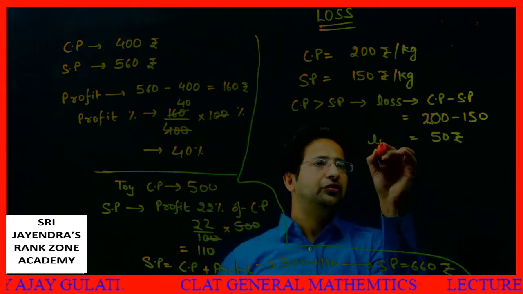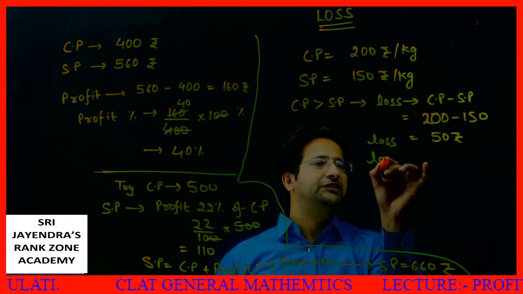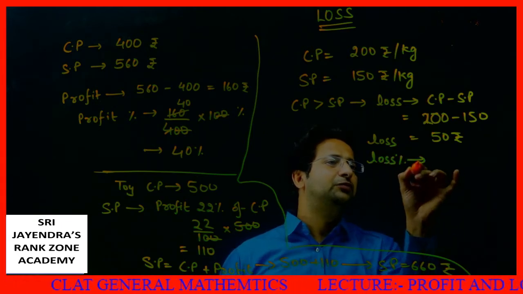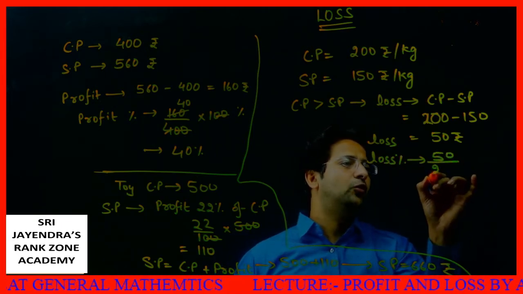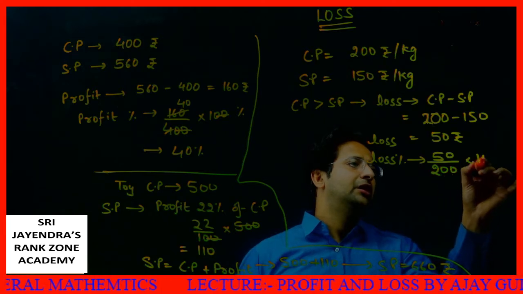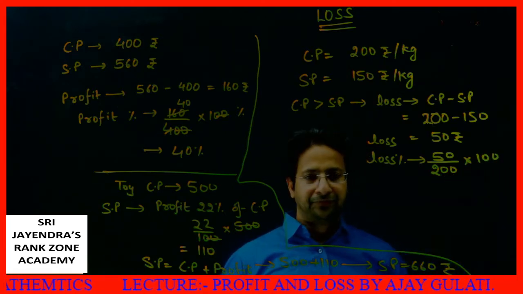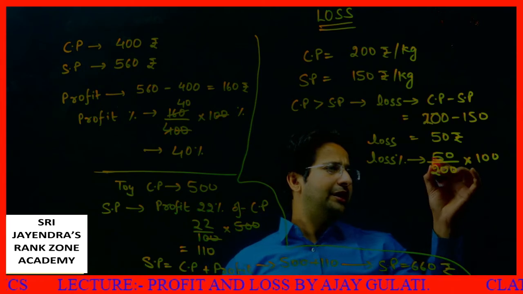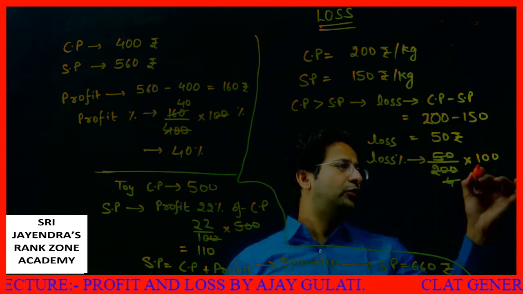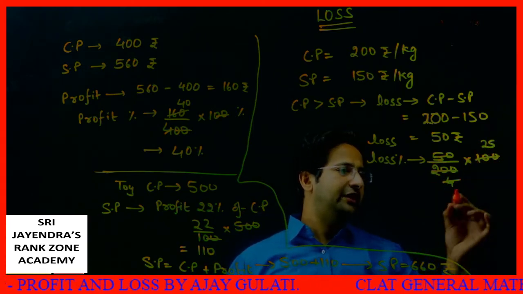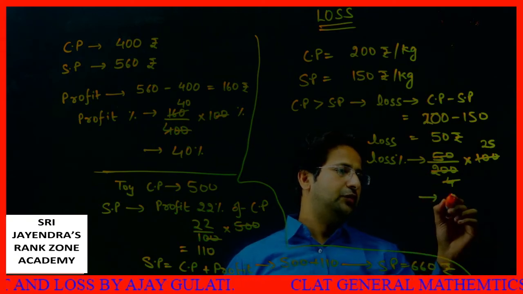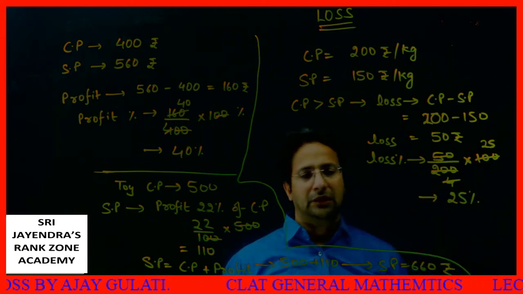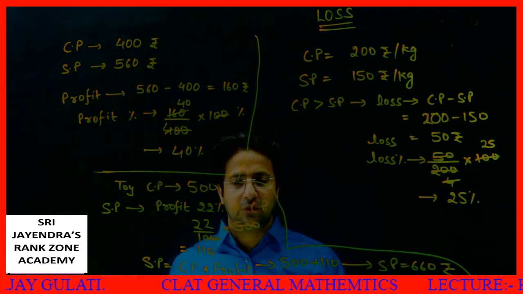This is my loss, and I need to calculate loss percentage. What will be the loss percentage? I incurred a loss of 50 over my cost price of 200 into 100. I can say 4 and 4 cancel with 100 will give me 25. So loss percentage is equal to 25% loss. Again, all this must be clear to all of you.